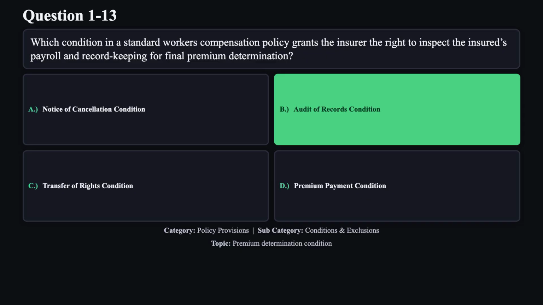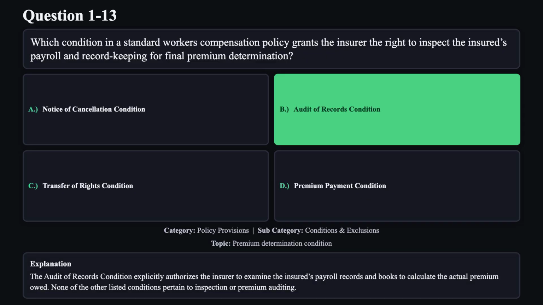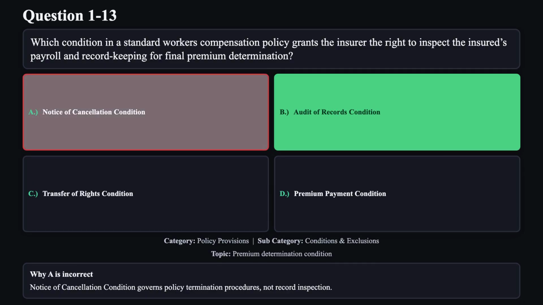The correct answer is B. The audit of records condition explicitly authorizes the insurer to examine the insured's payroll records and books to calculate the actual premium owed. None of the other listed conditions pertain to inspection or premium auditing. Reason A is not correct. Notice of cancellation condition governs policy termination procedures, not record inspection.